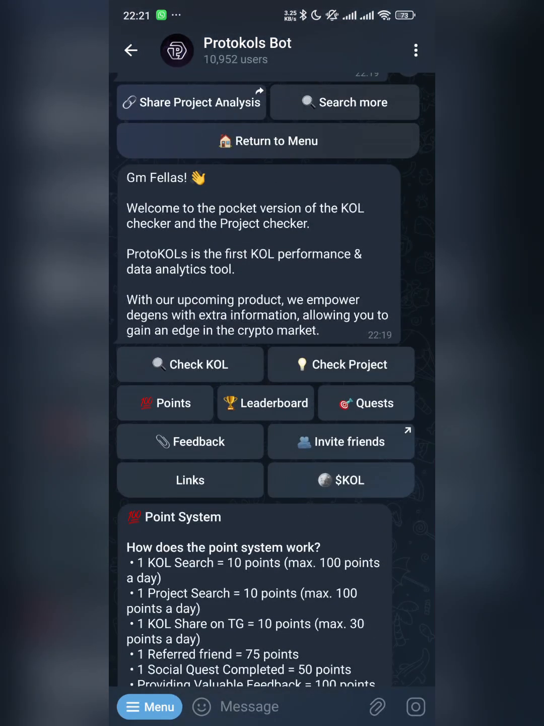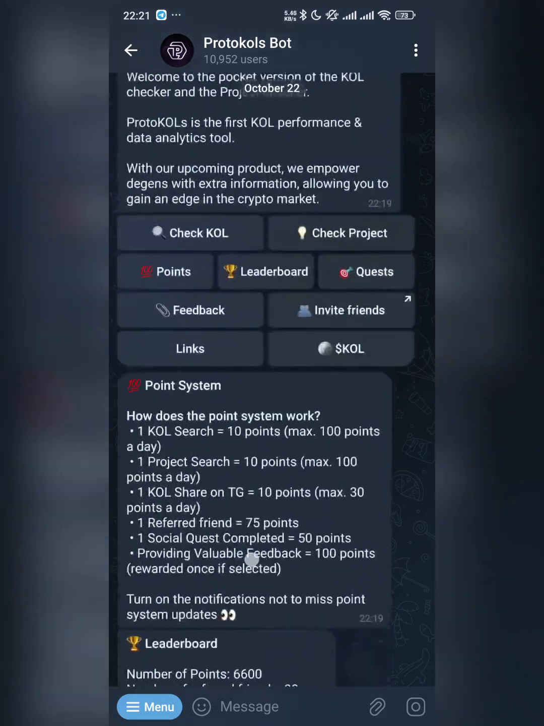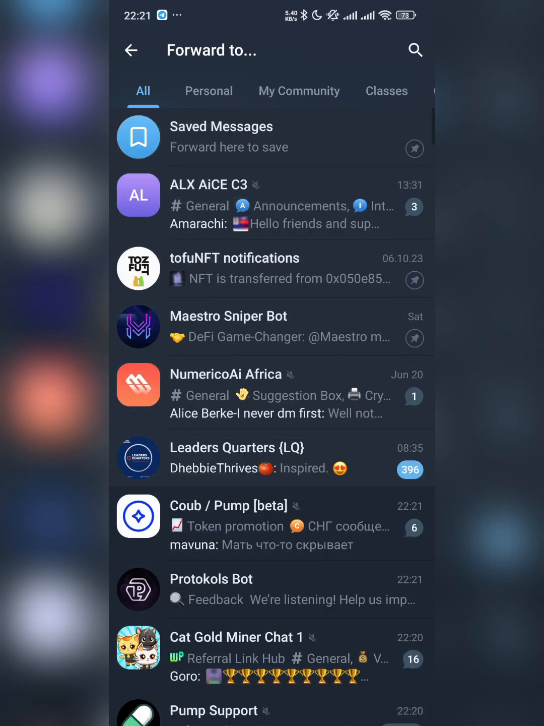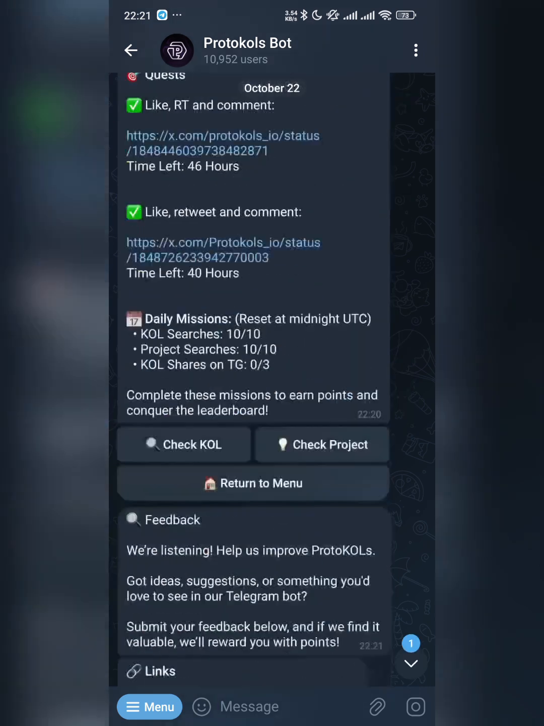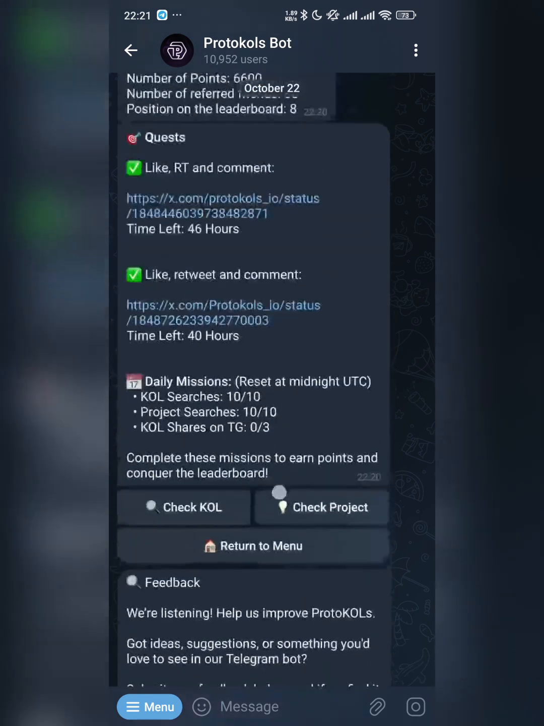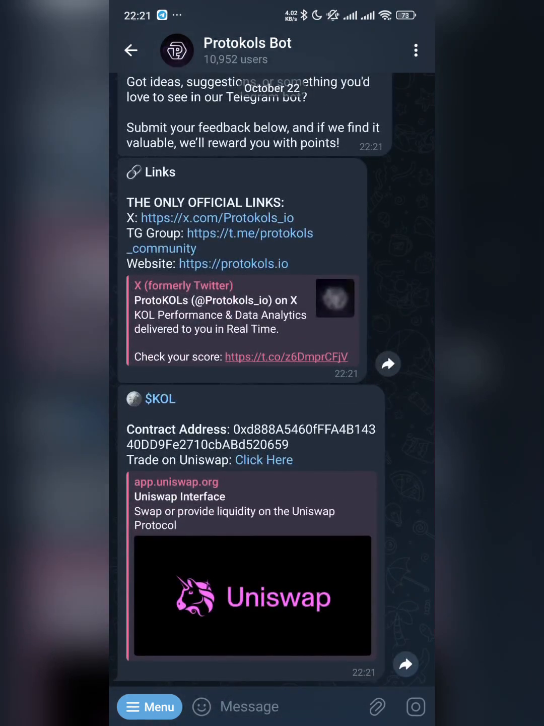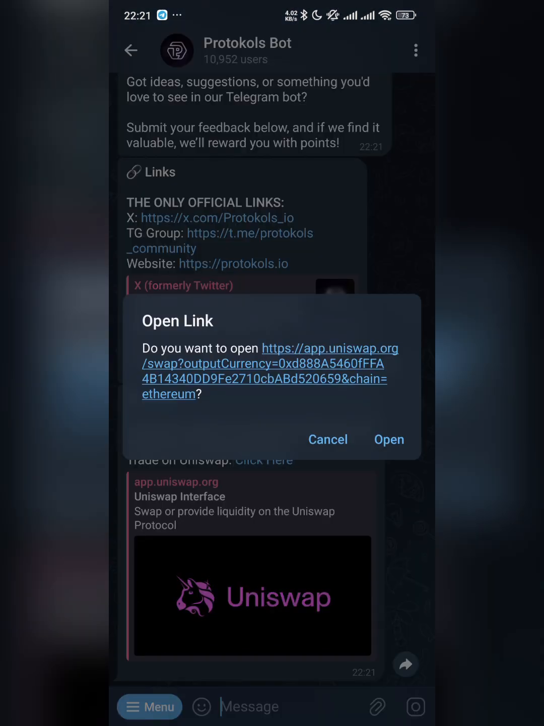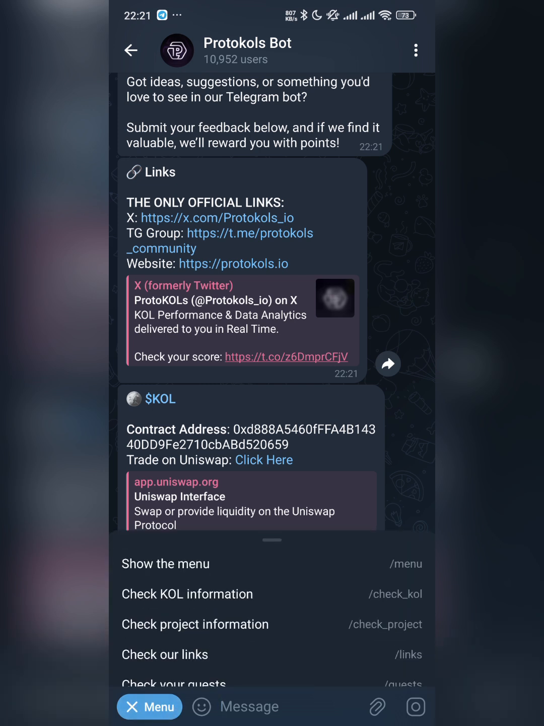We have feedback. This is where you give feedback. Click on this, you input your feedback, and you submit it. You can invite friends, you get your referral code and links, links to their social media page. And finally, the KOL. Now they've launched their token on Uniswap, so you can click here to check. It's just listed on CoinGecko. So you can also check about these projects here.